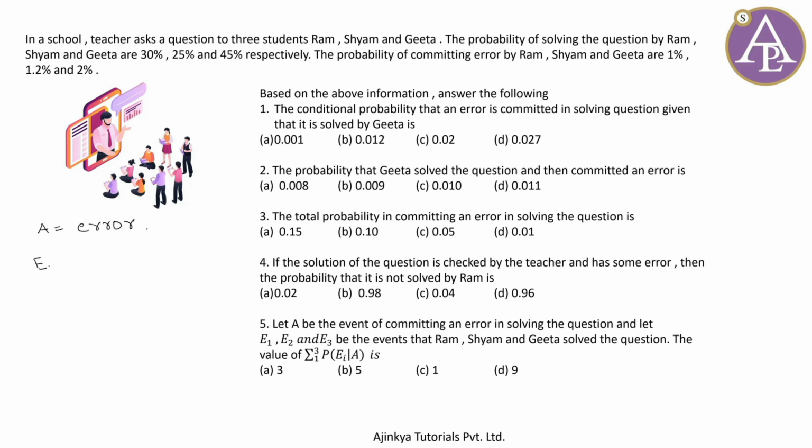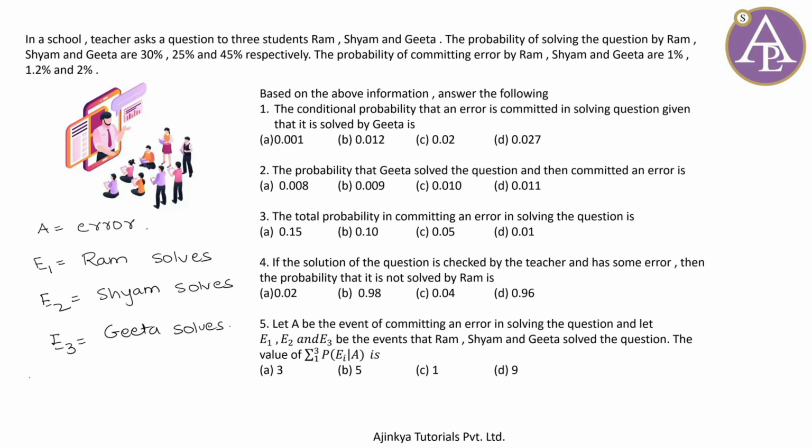You say that E1 is the event that problem is solved by Ram. So Ram solves the problem. You say that E2 is the event that Shyam solves the problem. And you say that E3 is the event that the problem is solved by Geeta. So Geeta solves it.